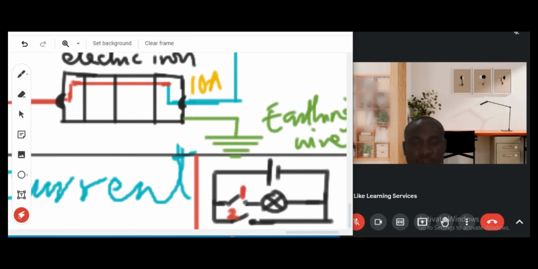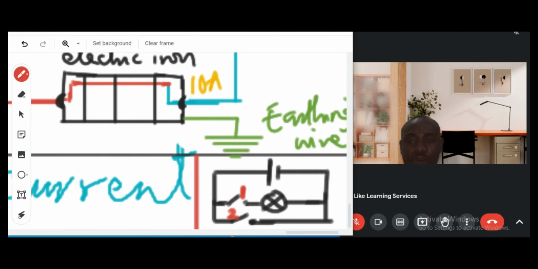If we close switch 1 and open switch 2, that is, if switch 1 is closed, current can flow through this path 1 and the lamp will come on. This lamp can come on if only switch 1 is closed, that is on. If only switch 1 is on, current can flow through here and the lamp will come on.